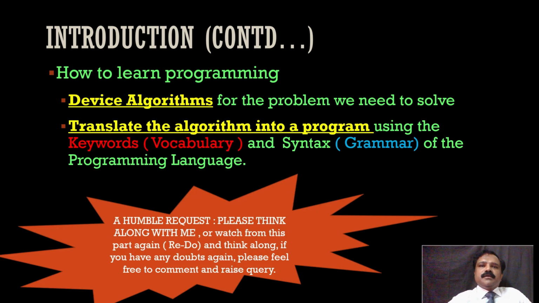Now how to learn programming? We have heard about the algorithm. First, we need to devise the algorithm, the logic for the problem we need to solve, and translate that algorithm into a program using the keywords. Keywords are nothing but the vocabulary of that language, and syntax is nothing but the grammar of that language. So first we need to have the algorithm, and then we need to translate that algorithm into a program.